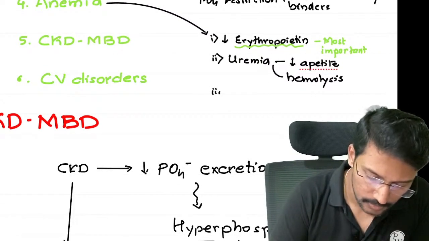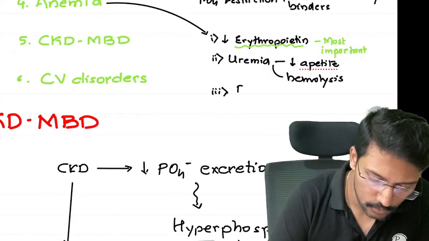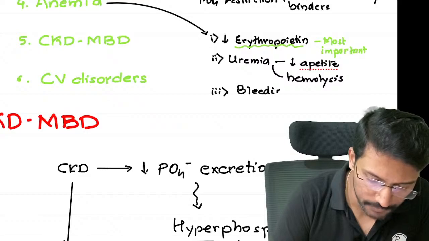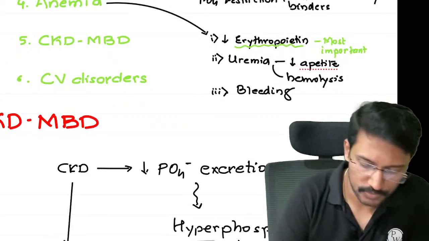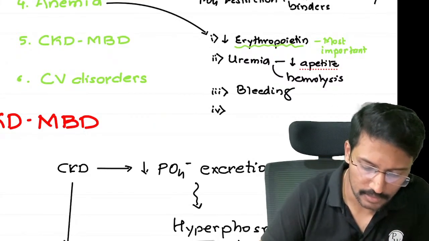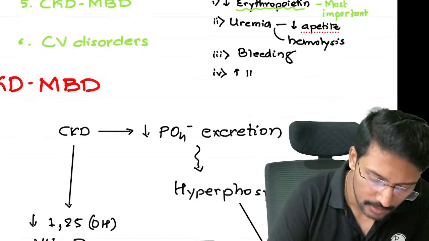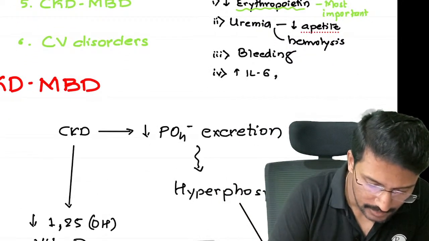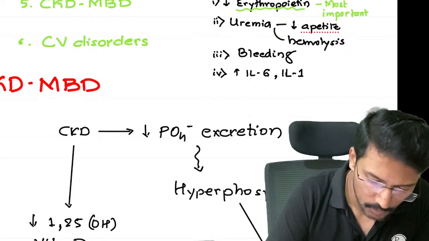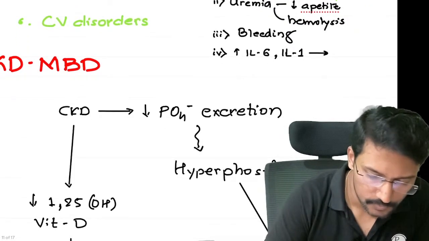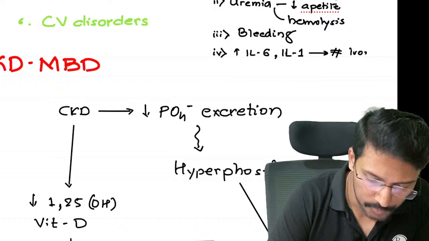Okay. Then third, patients with CKD are at increased risk of bleeding. They often develop erosive gastritis. That also contributes, right? And fourth one, CKD is a chronic inflammatory disorder. So you will have increased interleukin 6 and interleukin 1. Okay, these will inhibit iron absorption.